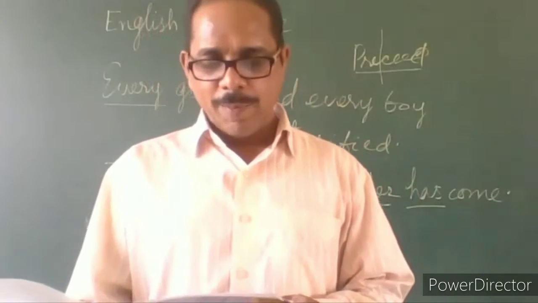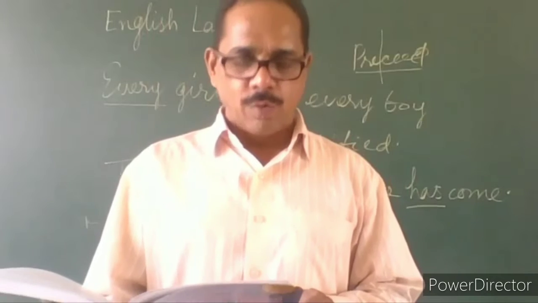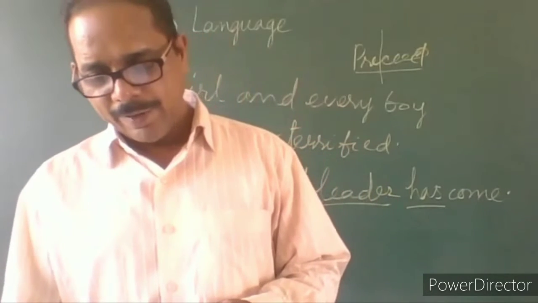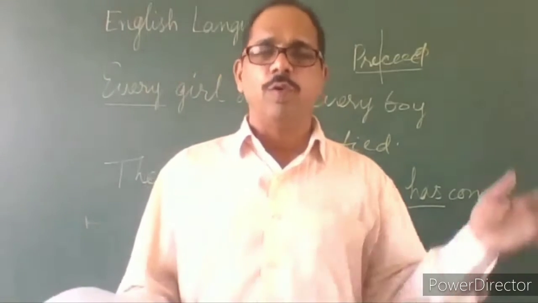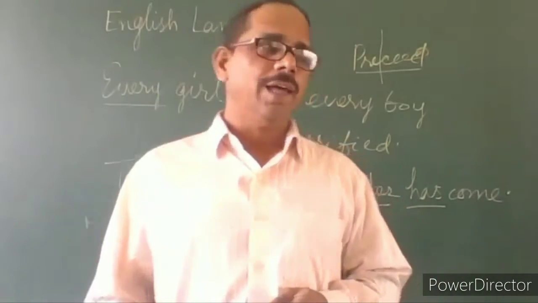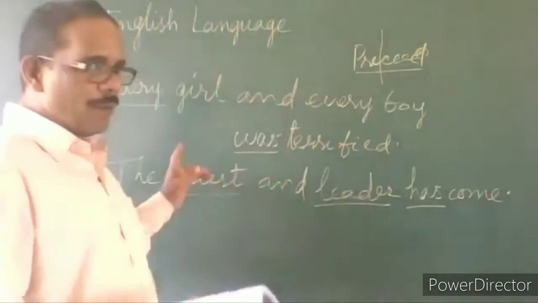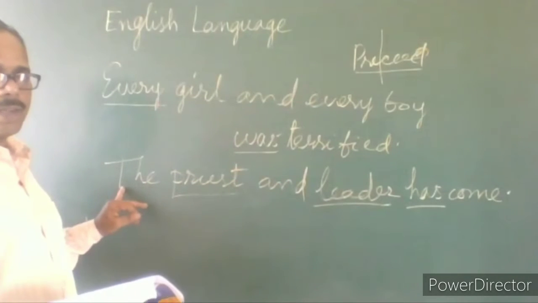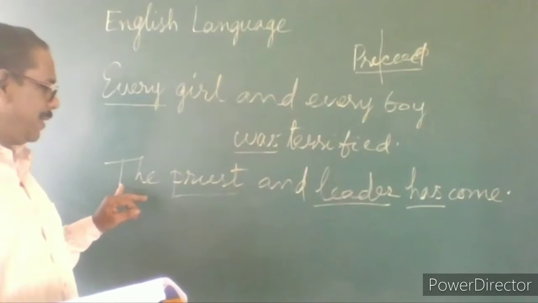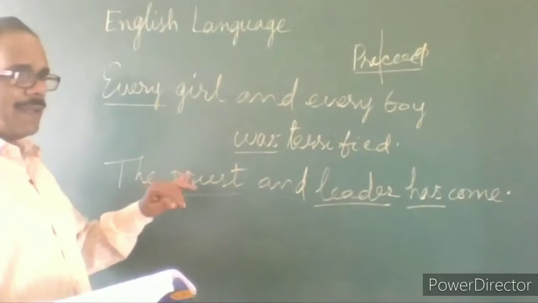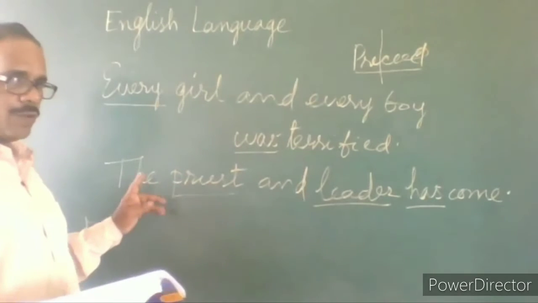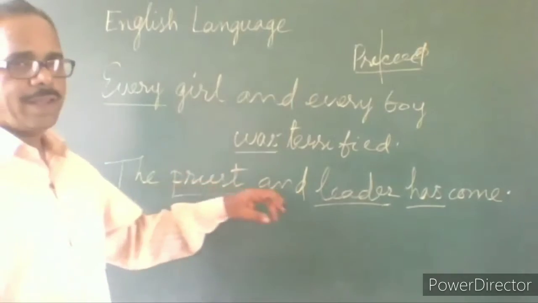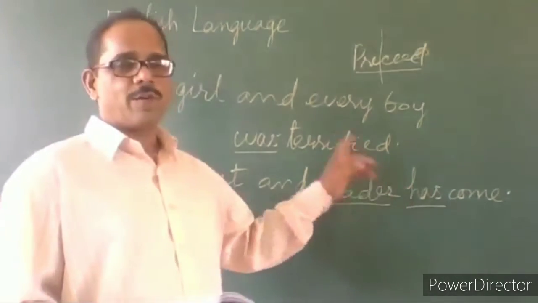Continuing with the same thing, there is another rule, that is, if the article is used only once, this is to distinguish. How do you know that it is referring to one person or two persons? You look at the number of articles used, the definite article, how many times it is used in the sentence. If it is used only once, then it is referring to one person.